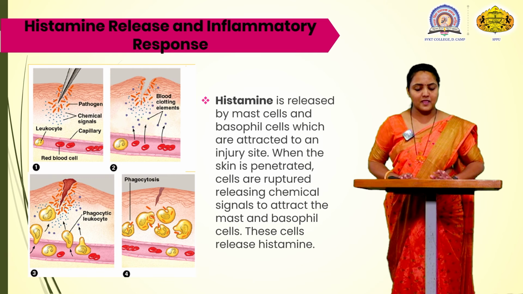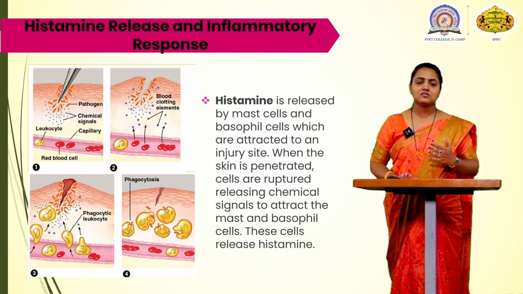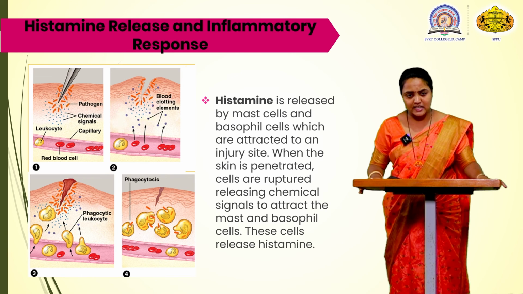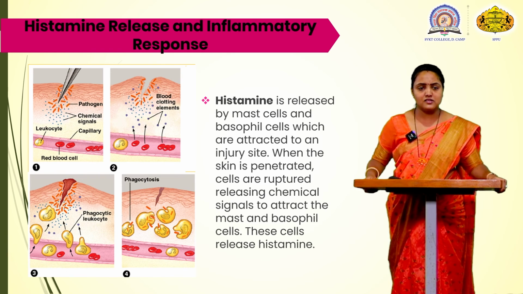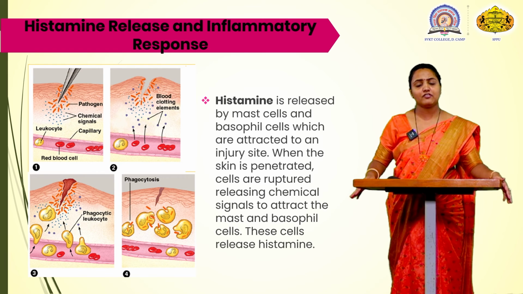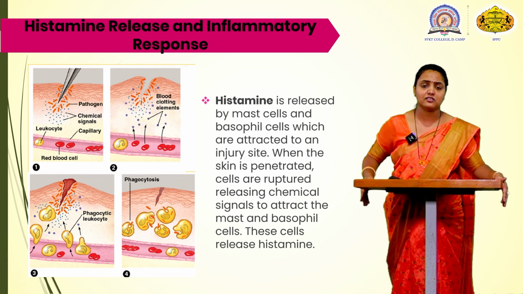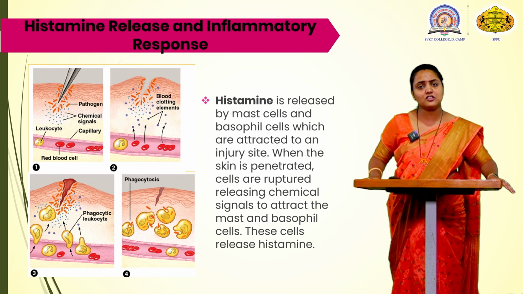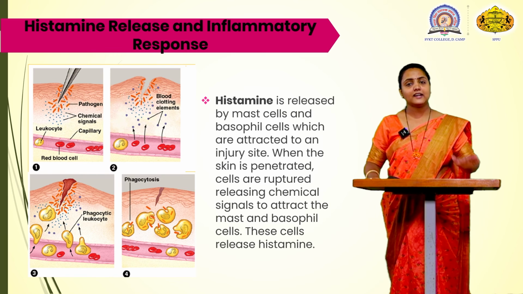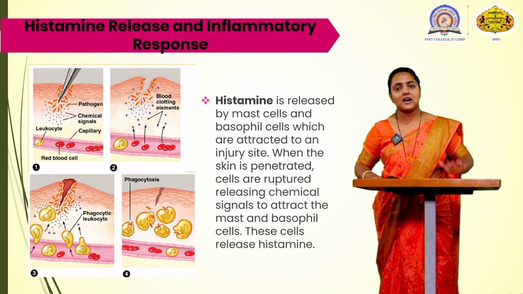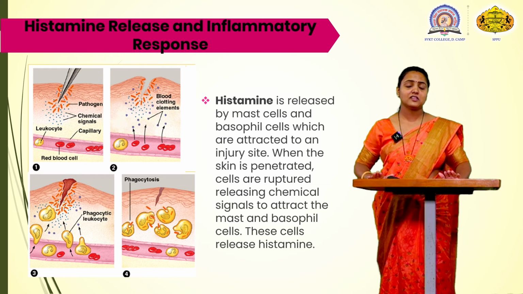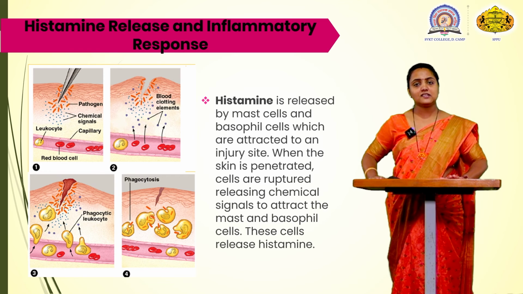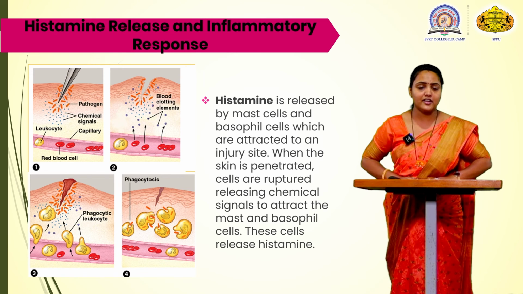Now what happened here? Inflammatory response. We know that this is an inflammatory response by 4 signs. One, it is heat. Second, it is redness, swelling and pain. When there is swelling, redness, pain and heat, it is known as an inflammatory response. When such a response is there, the protein which a mast cell or a basophil cell produces is histamine. Histamine is released for the injured cells to get healthy, to recover.